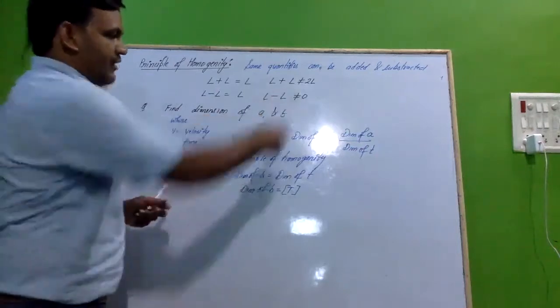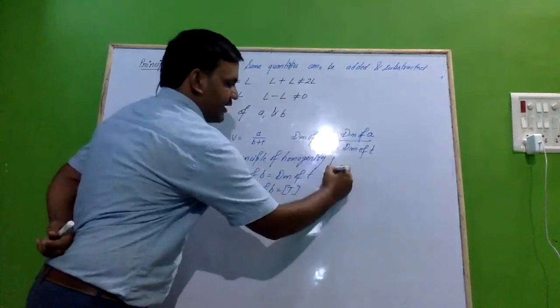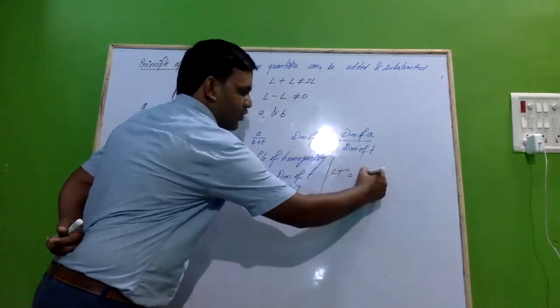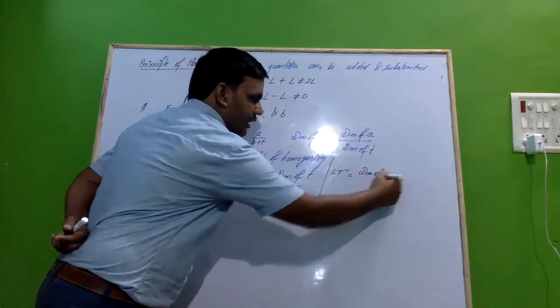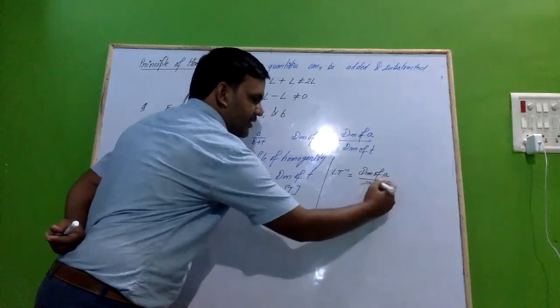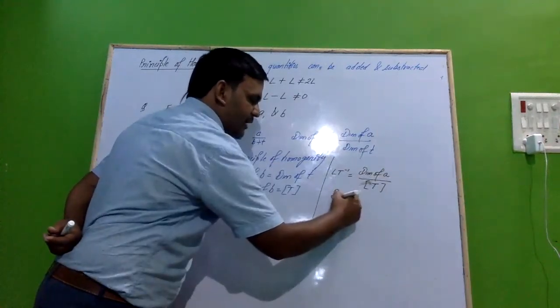From here we can solve this. We know the dimension of V is LT minus 1. The dimension of A you have to calculate, and here it will be the dimension of T, which is T itself. You can just cross multiply.